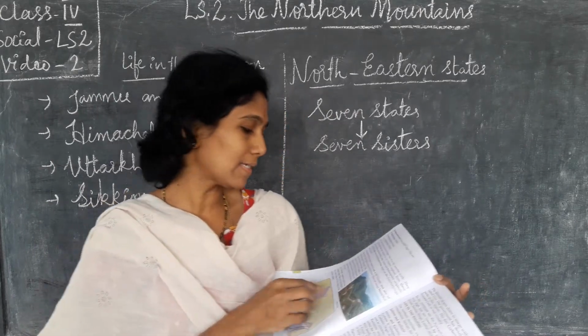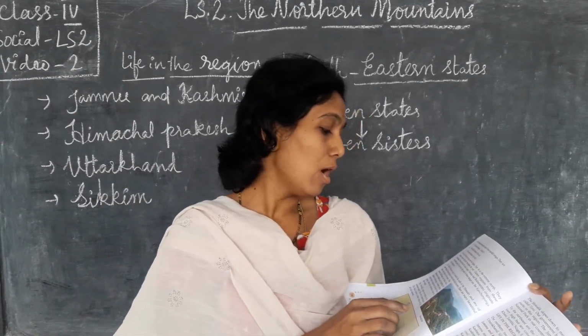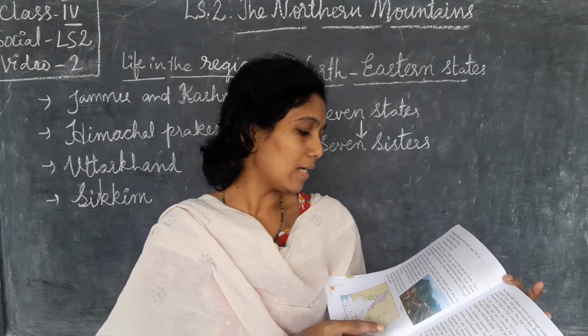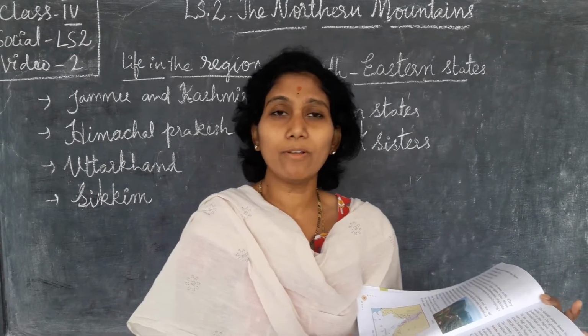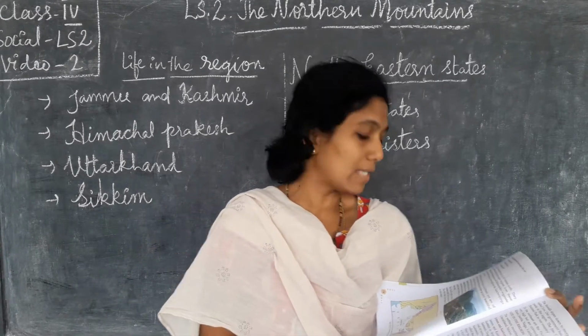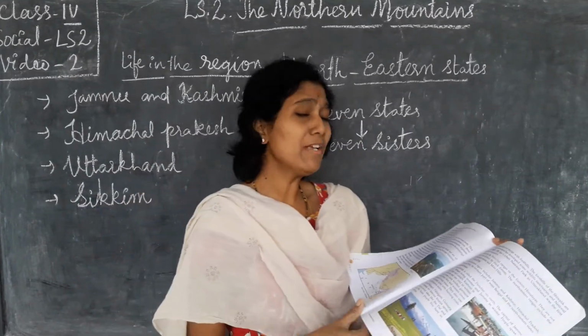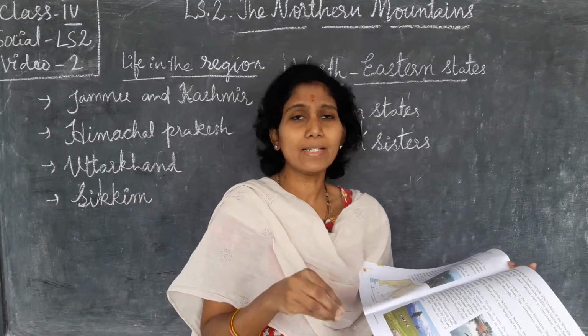So what are the places? Shimla, Kullu, Mussoorie, Nainital and Darjeeling. These are very famous and beautiful places. In summer season we can visit there. Even some crops are cultivated in this region.